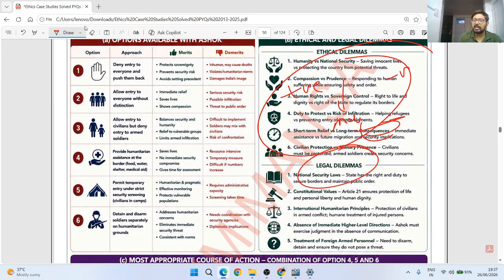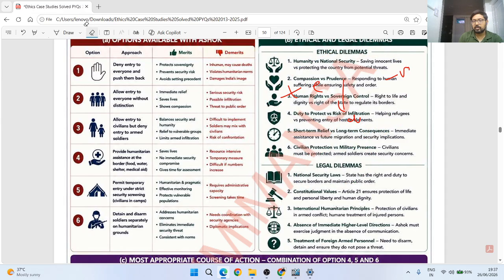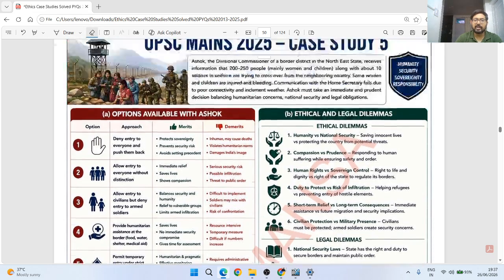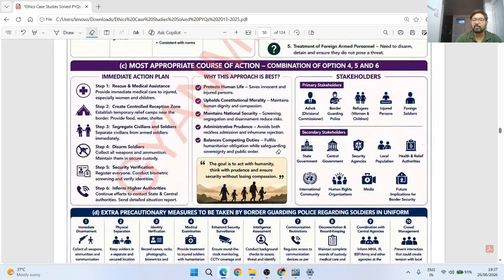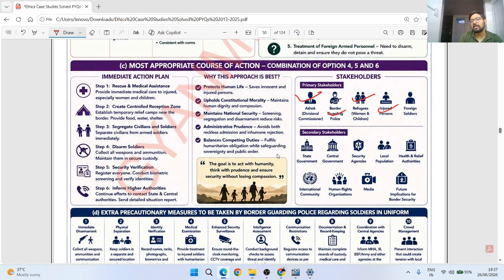ज़्यादा options, and then dilemmas also you need to understand. Now, sometimes some stakeholders क्यों लिखते हैं, even not asked. So when you write stakeholders, that will help you in understanding, when you are making options, and you write the merits and demerits, कि ये किसके लिए merit है और किसके लिए demerit है.